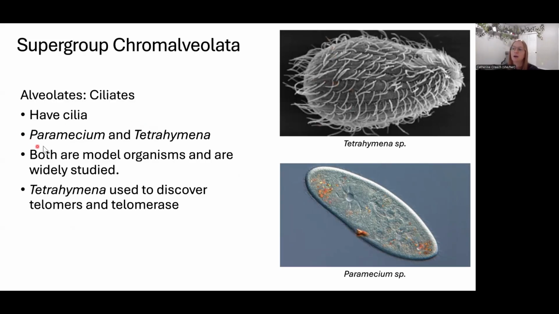They're really cool. Both paramecia and tetrahymena are important model organisms. Model organisms are things that we understand really well and that we can grow pretty easily. And so we use them in lab. So we use paramecium and tetrahymena in lab often. Tetrahymena you might have heard before because that was the model organism we used to discover telomeres and telomerase. So remember, telomeres are the little caps on the ends of your chromosomes, and telomerase is the enzyme that extends the telomeres. Telomeres tend to be related to aging.